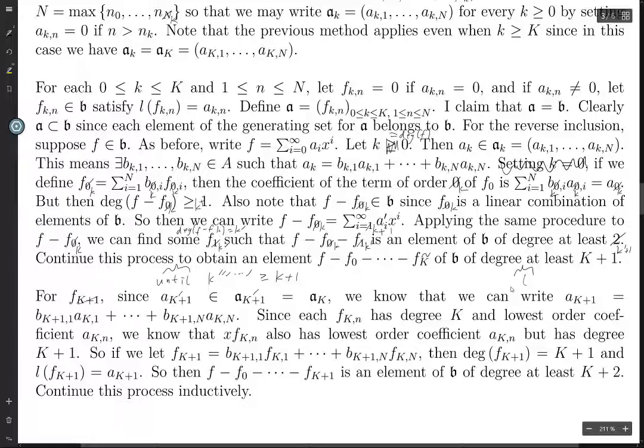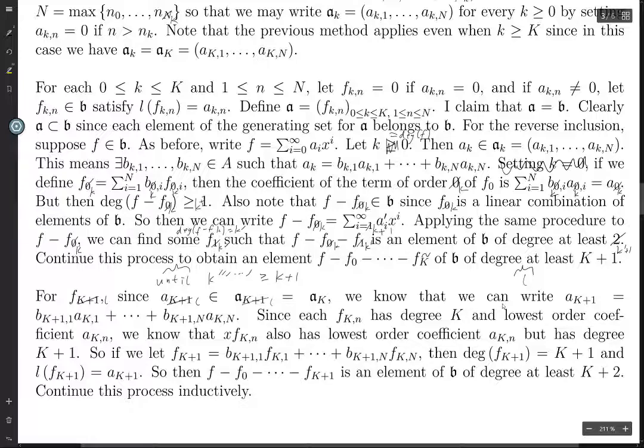So now we're going to define FL. Since AL is contained in AL, and why is that? That's because it's the leading coefficient of this polynomial in B. But because L is greater than or equal to capital K plus 1, this ideal is equal to A sub capital K because the thing terminates.